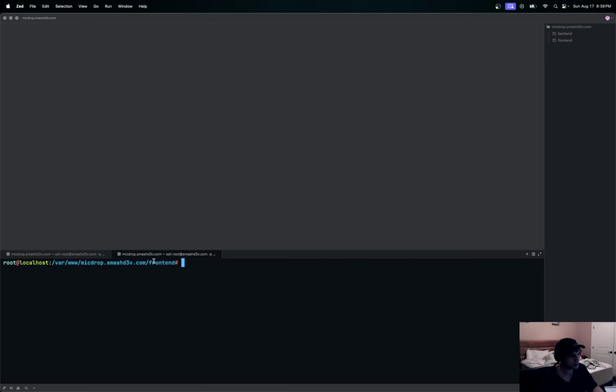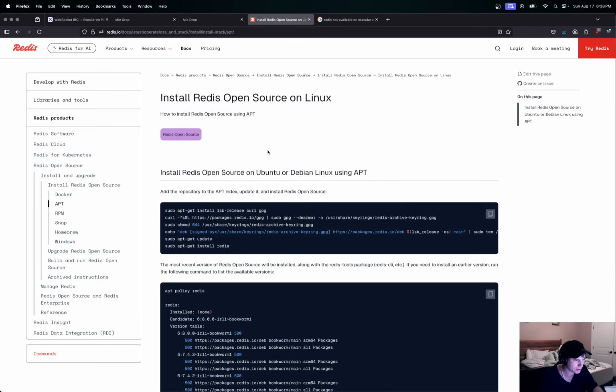So I'm going to cd to the back end of this actually. Clear this. We just got done with the front end here, that's the React version. Now we're working on this back end where the WebSocket is going to be, and we can actually touch that real quick. We'll just go ahead and create that. We can also npm init -y on this back end, and we'll modify this later, but let's get Redis installed. We'll focus on that first so we can get that out of the way.